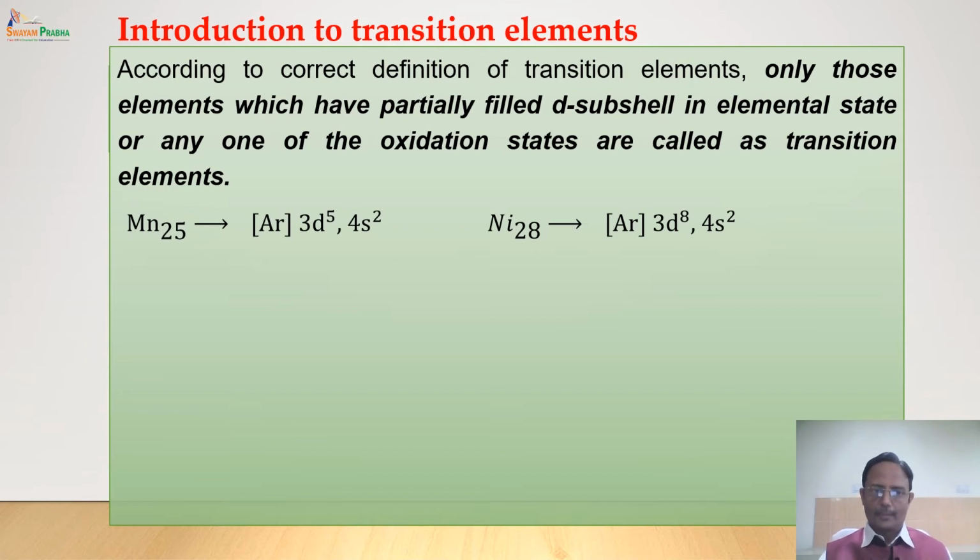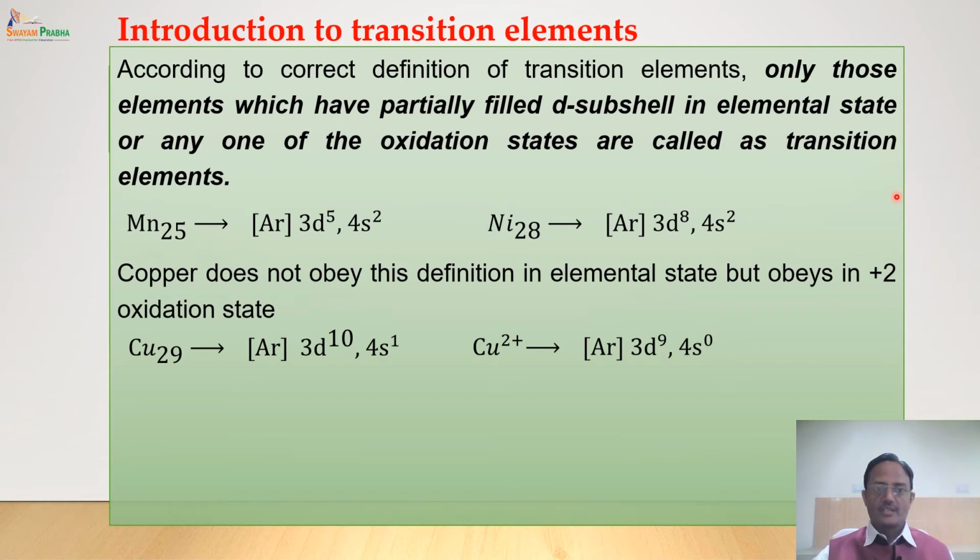See a few examples. This is manganese, atomic number 25. The outer electronic configuration is 3d5 4s2. Now this 3d5 configuration means it is a partially filled d subshell, so definitely it belongs to transition elements. Similarly, nickel has 3d8 configuration, a partially filled d subshell, meaning that it is a member of transition elements.